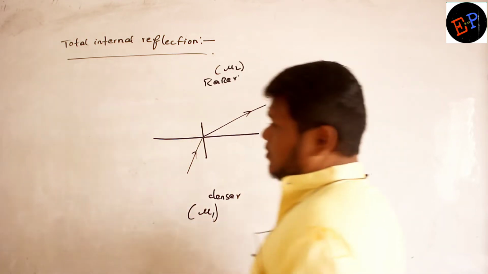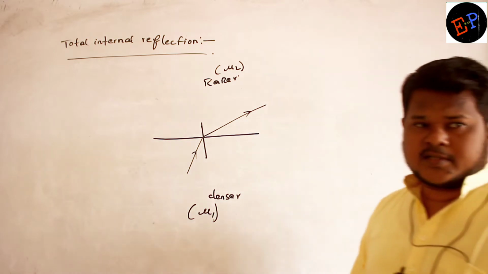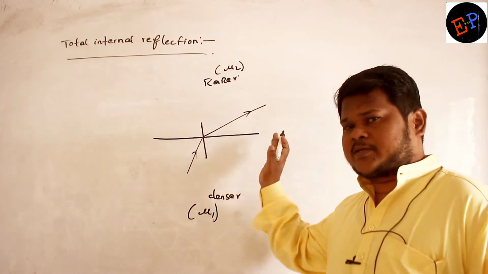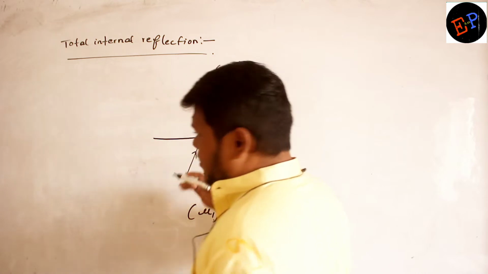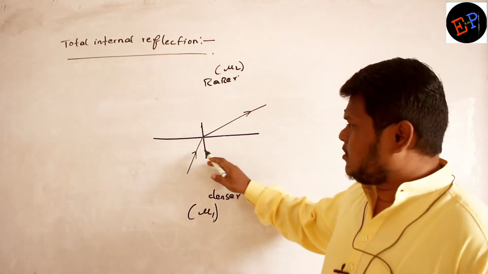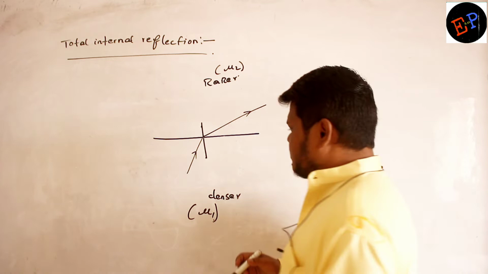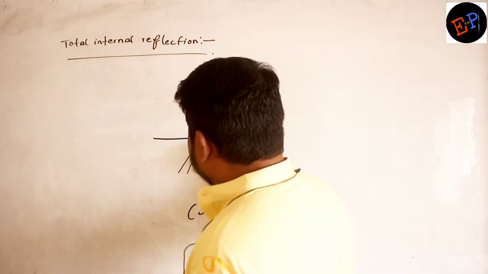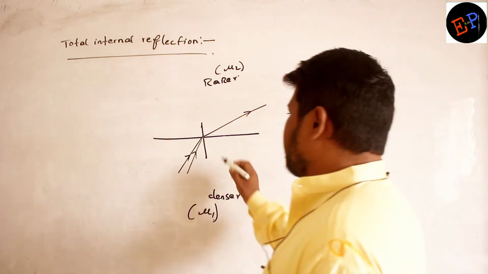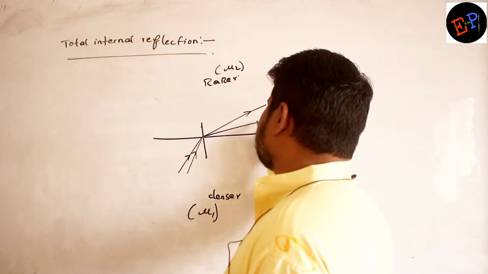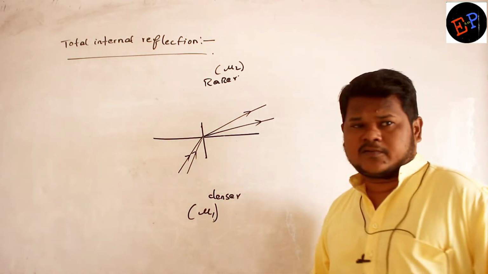So this is what will happen. Are you able to understand? Because its speed increases, it bends away from the normal. Now, I will slightly increase the angle of incidence. Now this is the angle of incidence. I will increase the angle of incidence. Clear now? So like this. If I increase the angle of incidence, then what will happen? Its bending will further increase. Bending of light will further increase.